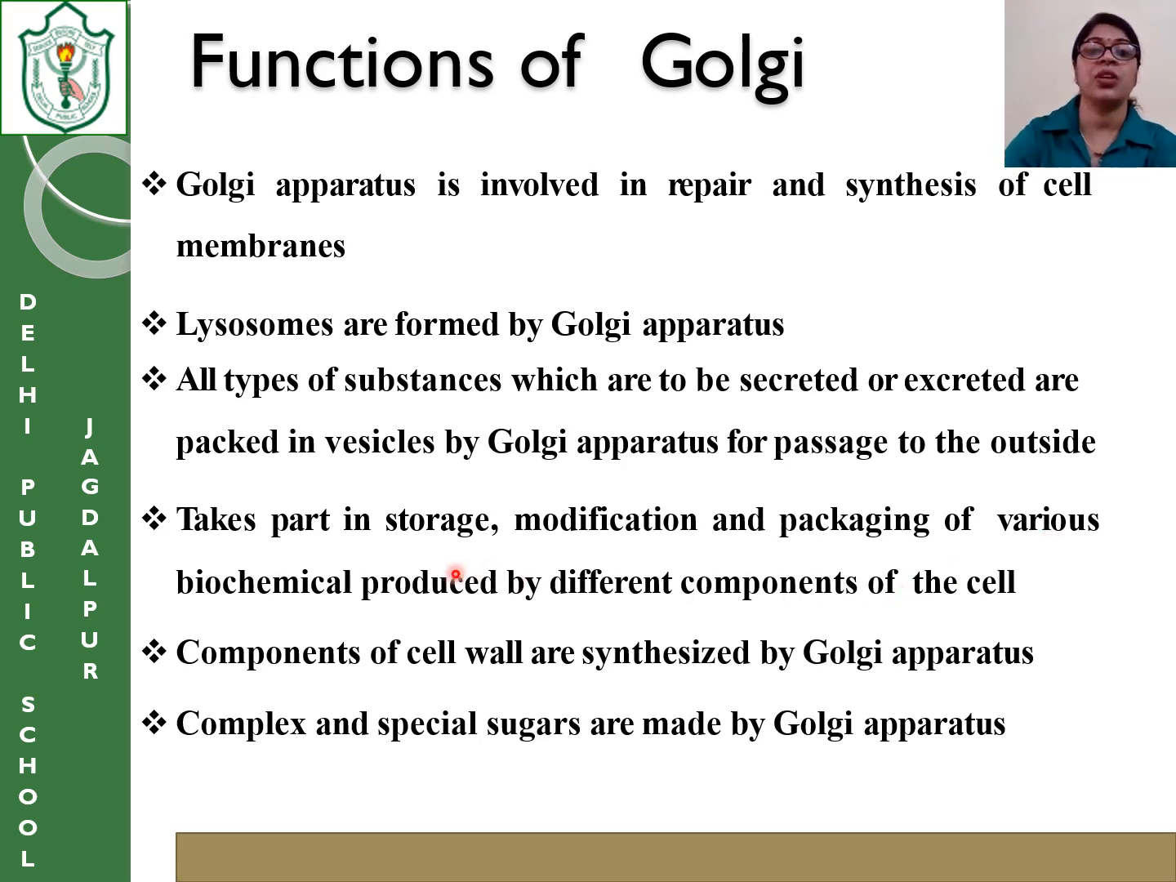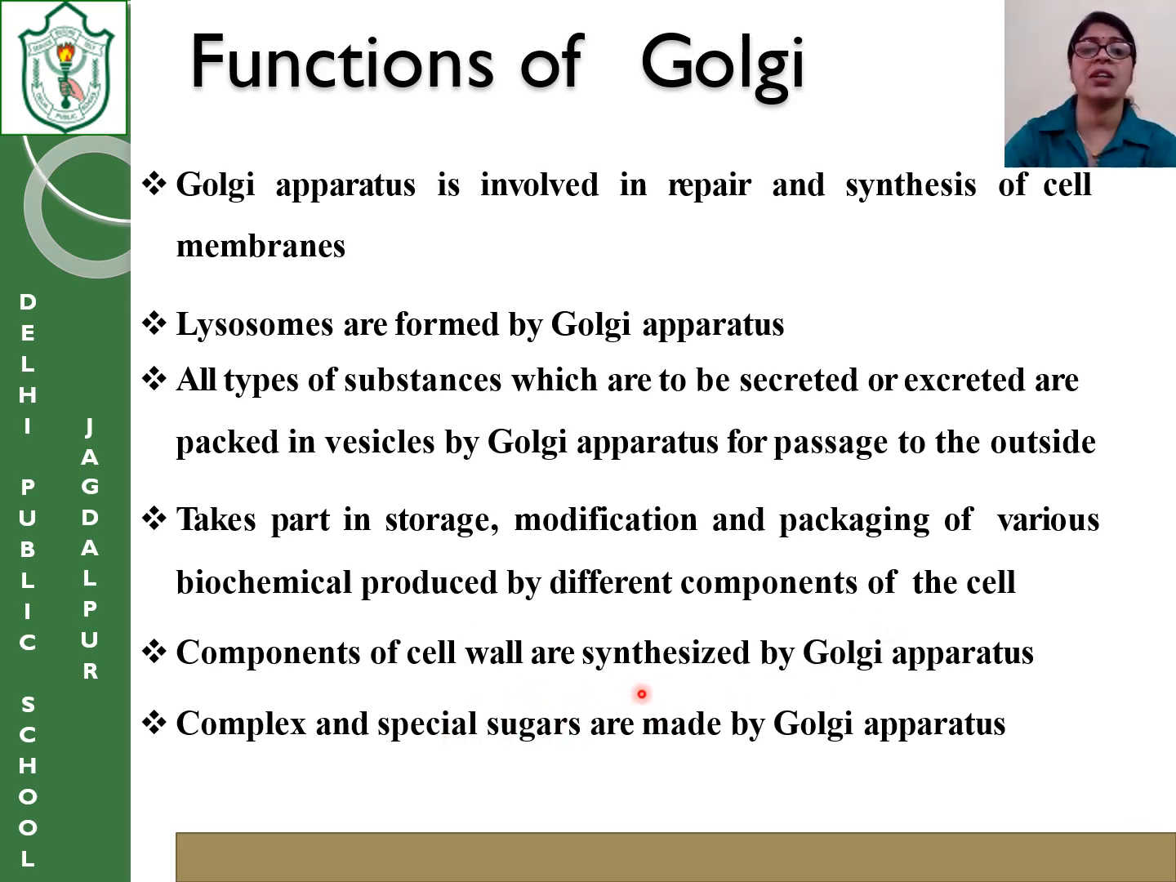It takes part in storage. Some things like proteins and lipids are stored, modifying the cell membrane, and packaging the various biochemical products made by the different components of the cell. If something has been synthesized, they also store it in the Golgi apparatus.